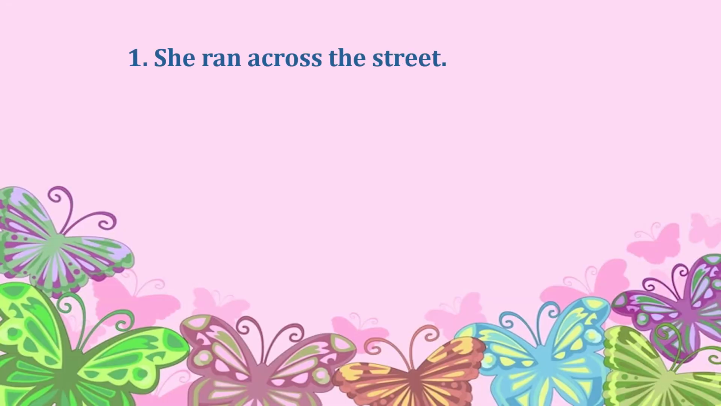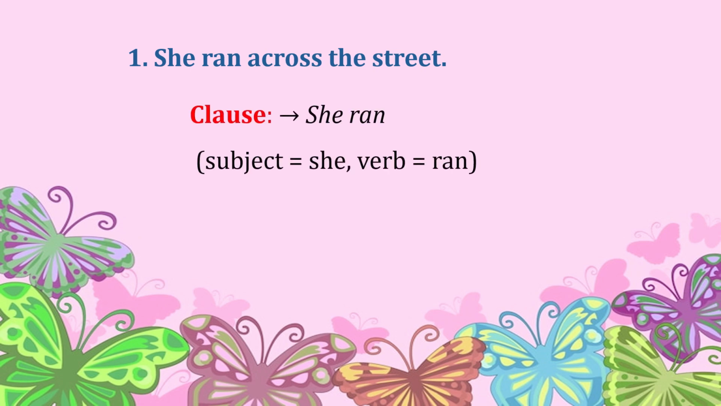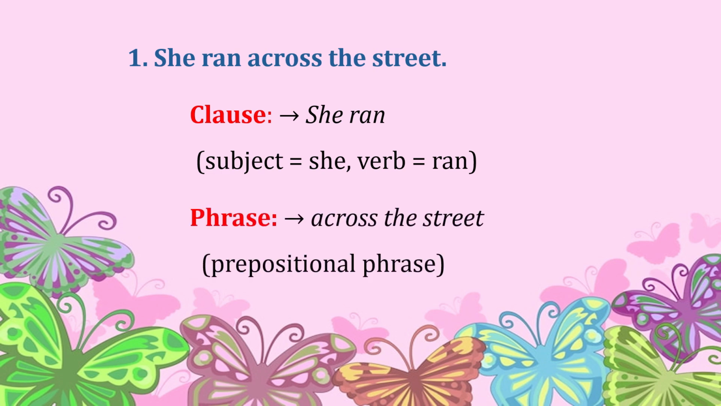Let's have an example. There is a sentence: she ran across the street. Let's break the sentence into clause and phrase. In this sentence, the clause is she ran. If you break it further, she is the subject, ran is a verb, meaning a clause has both a subject and verb. Let's find out the phrase in the sentence. Across the street. It is a prepositional phrase.